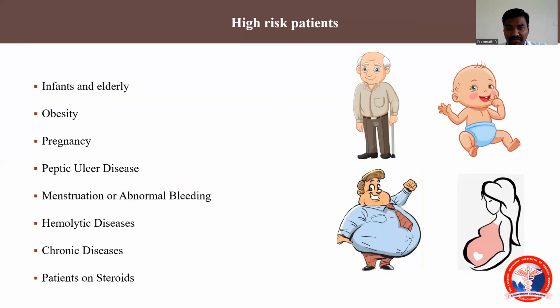And who are the high risk population for this infection? Infants, elderly, obese people, pregnant people, and those with peptic ulcer, hemolytic diseases, or menstruation. Why are these people high risk? Because this infection causes hemorrhagic manifestations and also plasma leakage. So if a patient has a hemolytic disease, his blood cell counts are already depleted, and because of this infection it will cause a more severe infection in them. If the patient has a peptic ulcer, it will be more complicated.